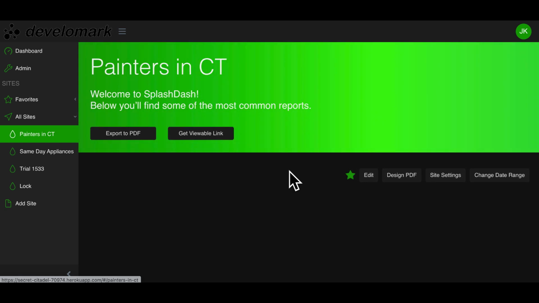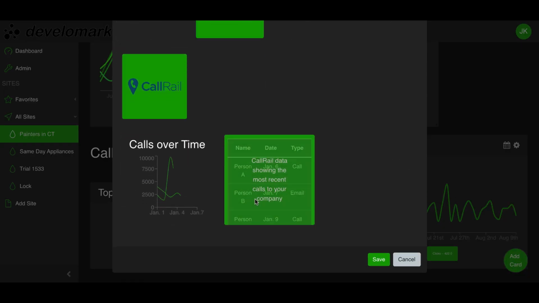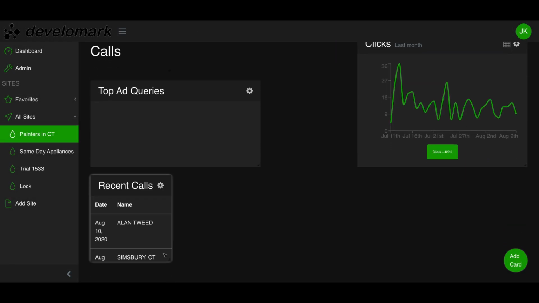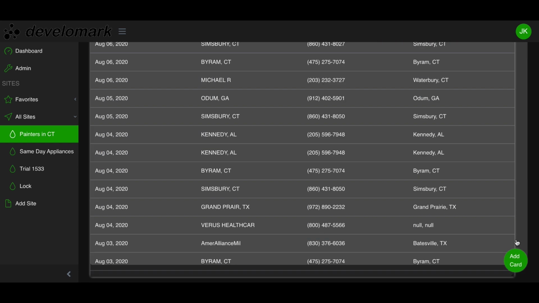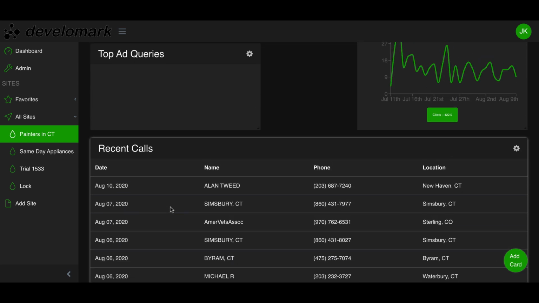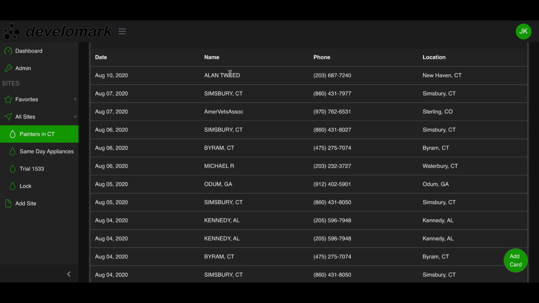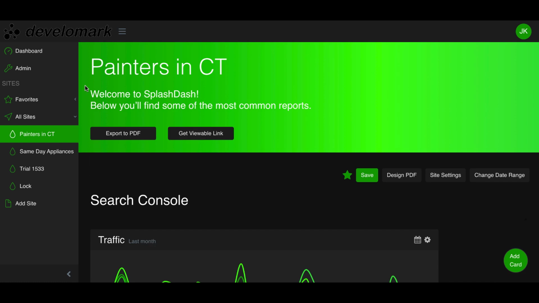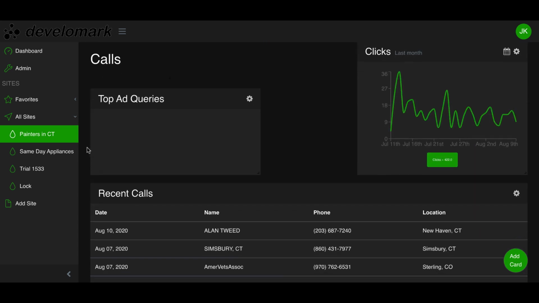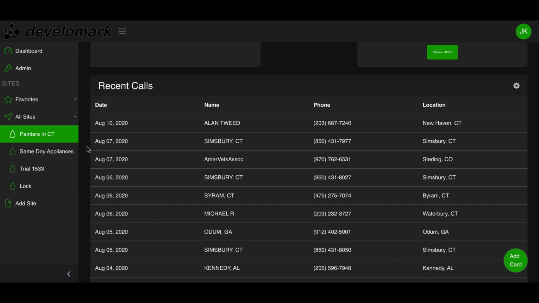Probably one of my favorite points of this tool is getting accurate lead data inside of one dashboard alongside the data from analytics. You can see that I can look at all call tracking data inside of this tool. Not only that, it's going to allow you to listen to the calls, mark the calls as leads, etc. So when you do your monthly report and click export to PDF, it's going to show your clients a report of exactly how many leads they got that month, because we're using integrations such as CallRail. We're going to have call tracking inside of this tool, and we're going to use integrations like CallFire and CallScribe. So you're going to be able to see your call data inside of this one unique dashboard.